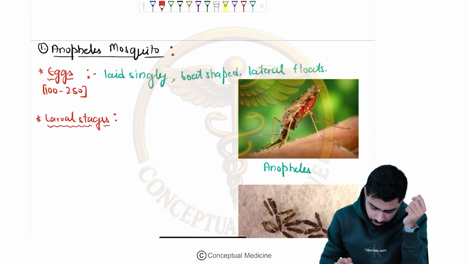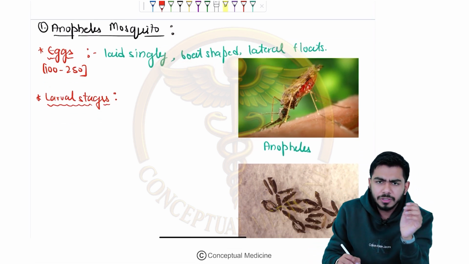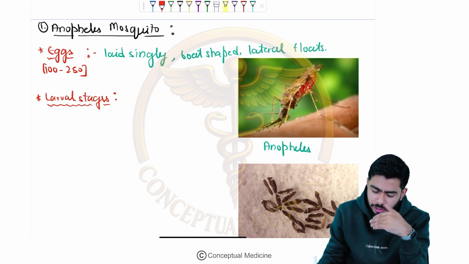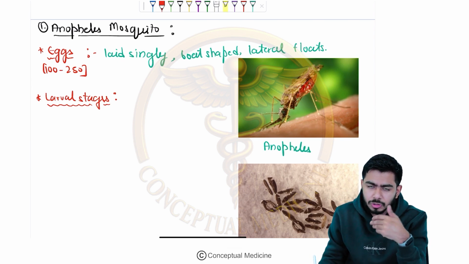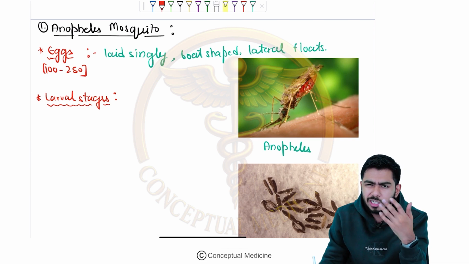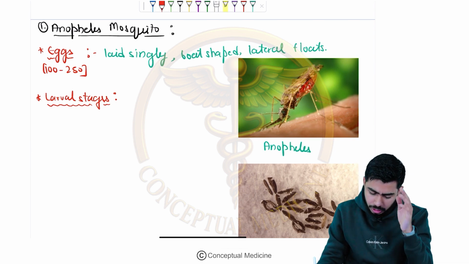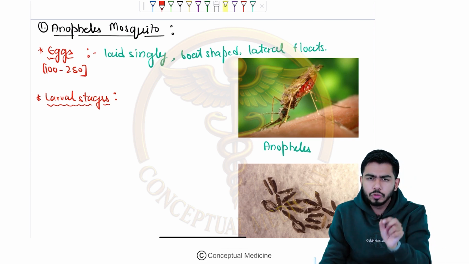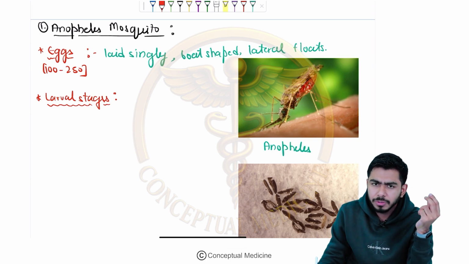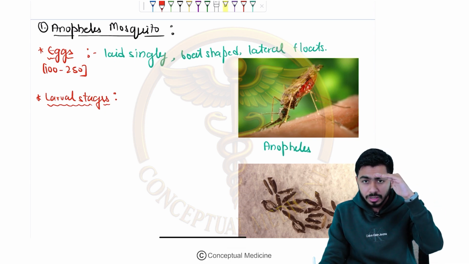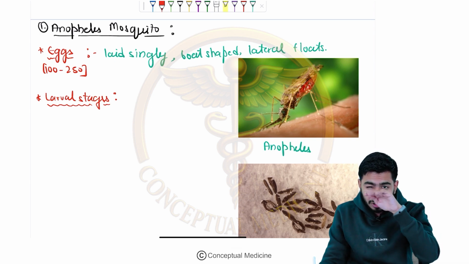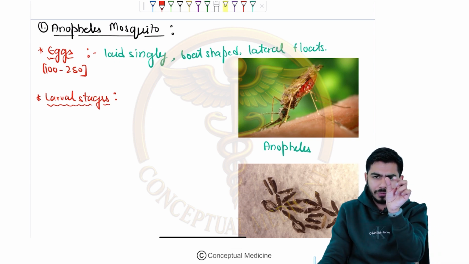Okay, so this is the thing about the larval stages. They are not having the siphon tube. I will talk about the siphon tube in the next mosquito series, when I will be talking about the Aedes or the Culex. You will understand what the siphon is. Siphon is like a tube. Their larva is present beneath the water, but here, just beneath the surface of the water, their larva is present.